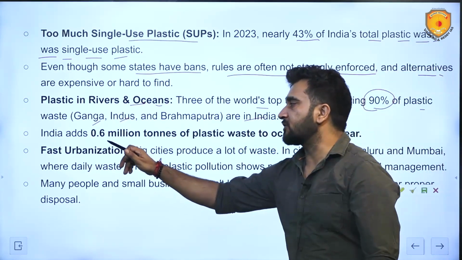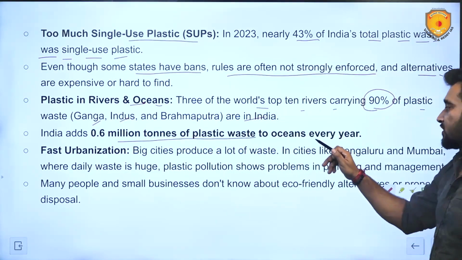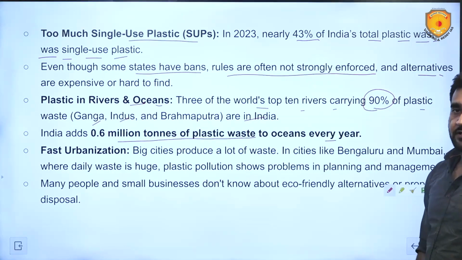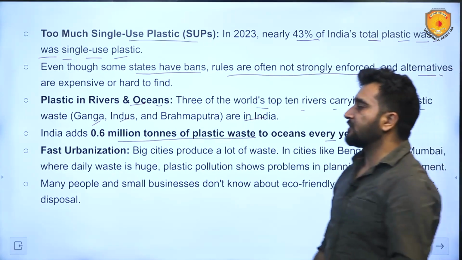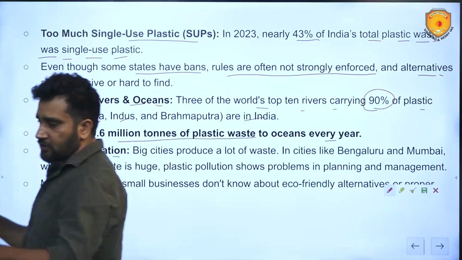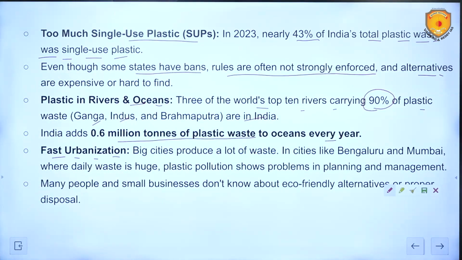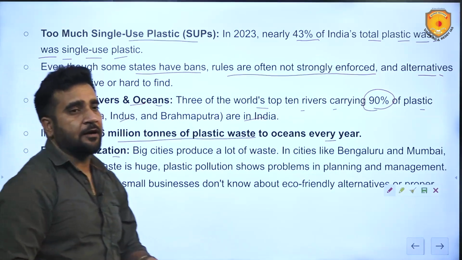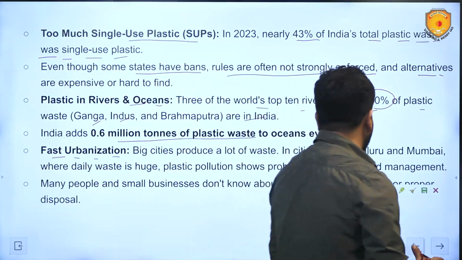India adds 0.6 million tons of plastic waste to oceans every year. And this is something not to be proud of, actually. Fast urbanization. As I told you in the introduction, urbanization is increasing rapidly. So this increasing urbanization is leading to a lot of problems as well, because one of such problems is pollution, and among the pollution it is plastic pollution.